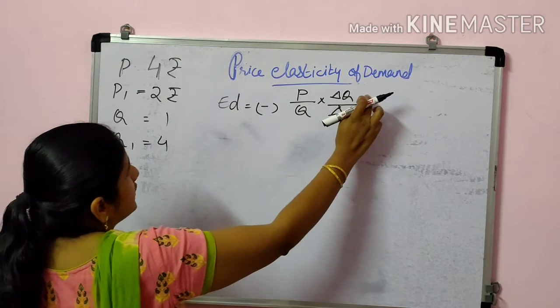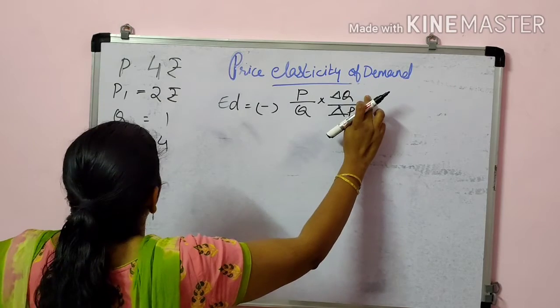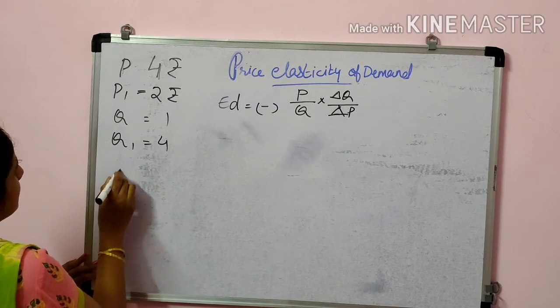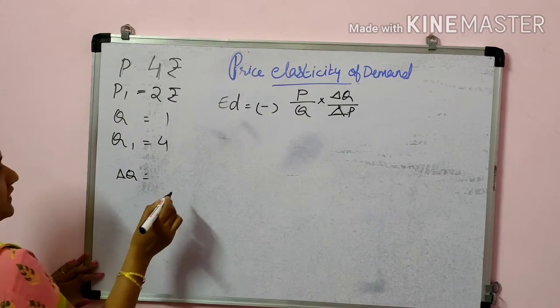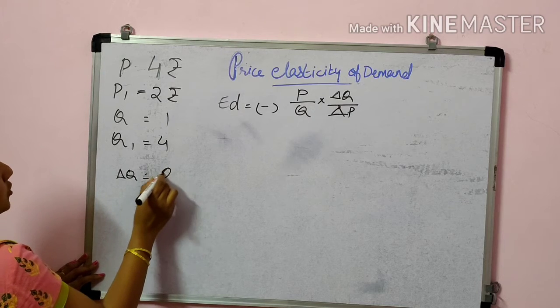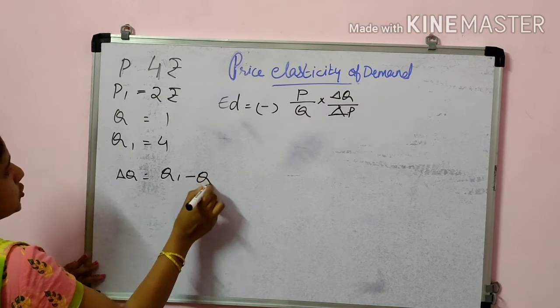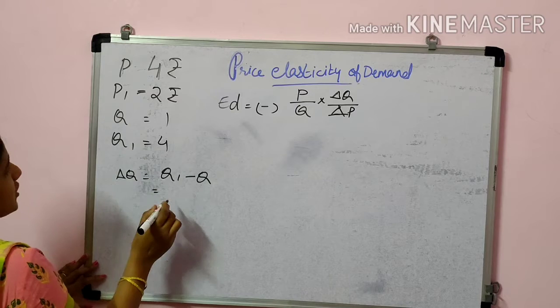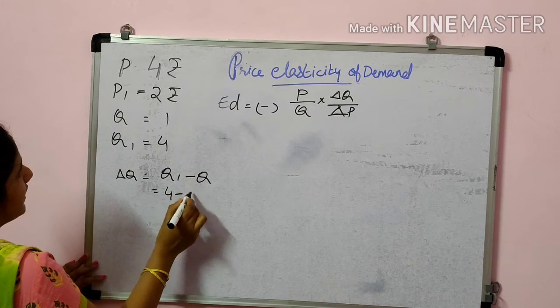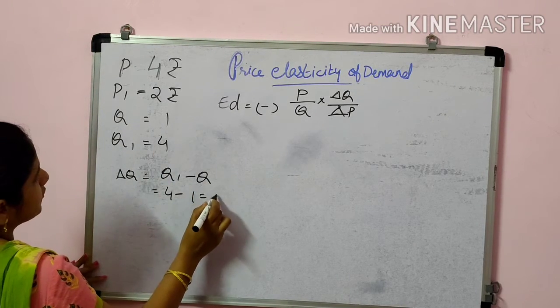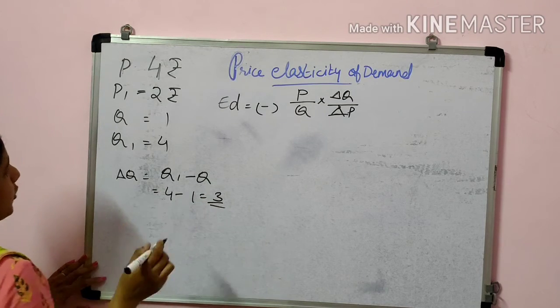Now we want to calculate the change in quantity. Change in quantity is equal to Q1 minus Q. Here Q1 is 4 minus 1, that is equal to 3. This is the change in quantity.